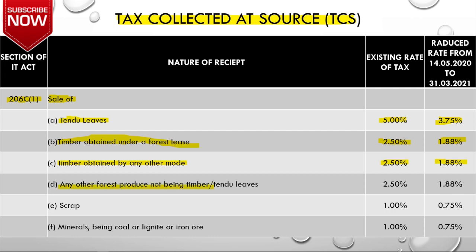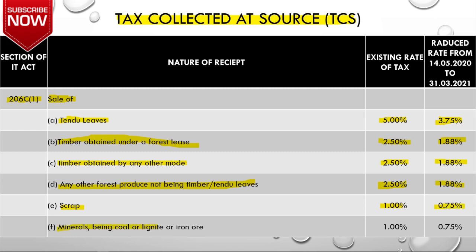The next is any other forest produce, not being timber or tendu leaves. For that also the rate is the same. The existing rate was 2.5% and now it has reduced to 1.88%. Then next is sale of scrap. So if you are selling any scrap to a party, then you need to collect TCS. For that, the existing rate was 1% and now it has become 0.75%.